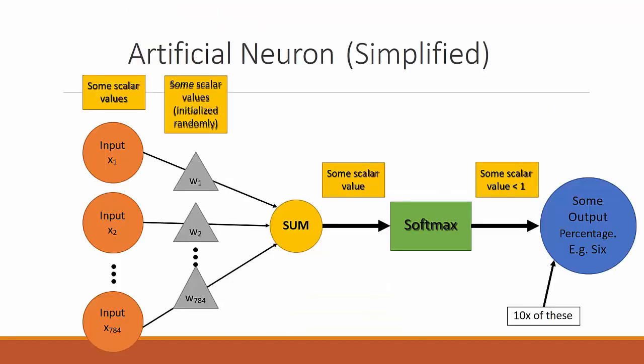Now the artificial neural network simplified. Some scalar values on the left side are the input, which is x1 to x784, weights w1 to w784, they are summed, then some activation function and then some output percentage, for example 6.